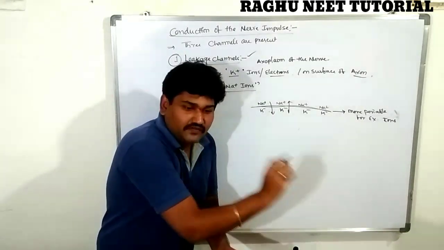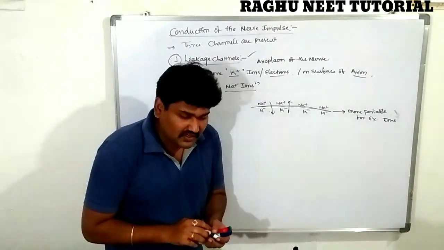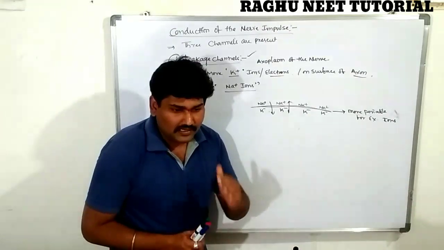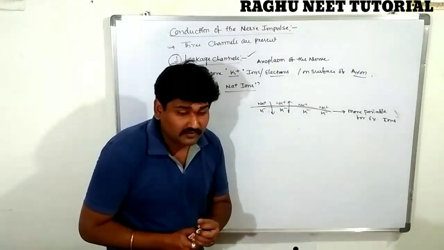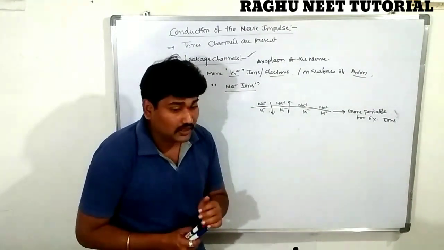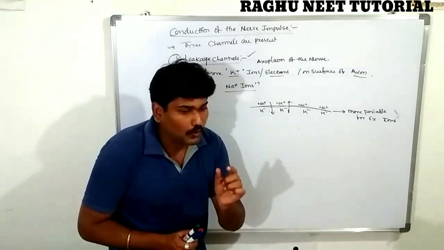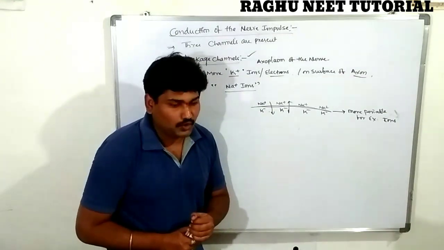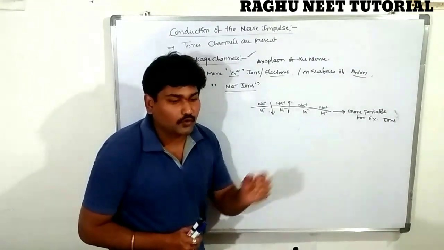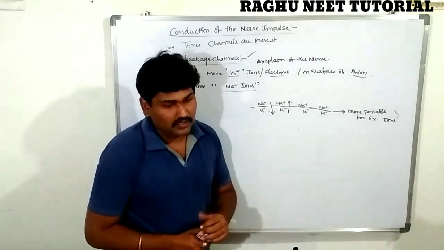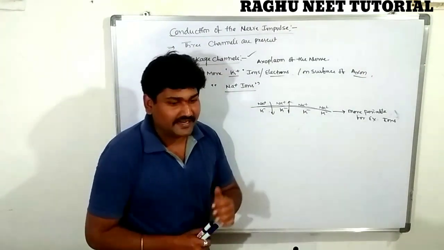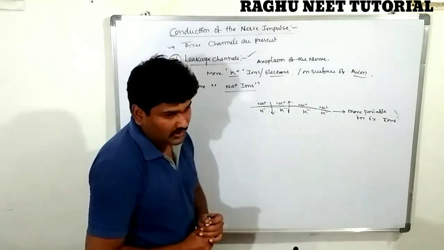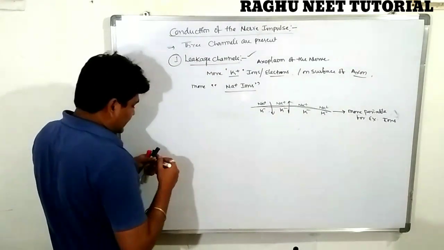On the surface of the nerve fiber, what is that? The axoplasm region. The axoplasm, nothing but the extracellular fluid, consists of a larger amount of potassium. On the surface of the axoplasm there is a larger amount of sodium. These are electrons that are present. The outer surface is positively charged. The inner surface is negatively charged. Clear? So the next one is the ligand channel.